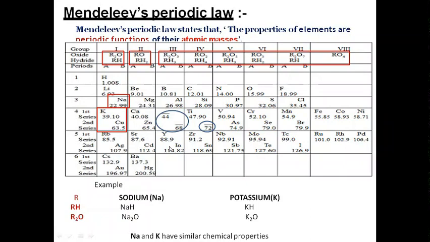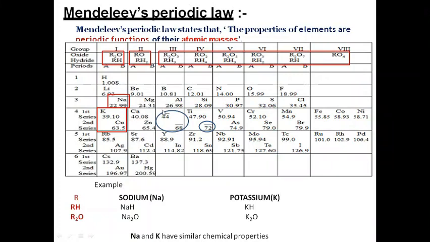So he predicted, how intelligent he was, that the properties of the undiscovered elements will be similar to the already existing elements. So he left gaps in his periodic table for the elements to be discovered, and the undiscovered elements he named as like this is boron.